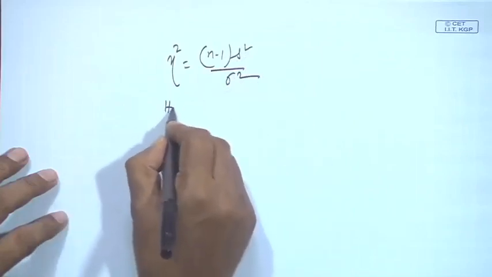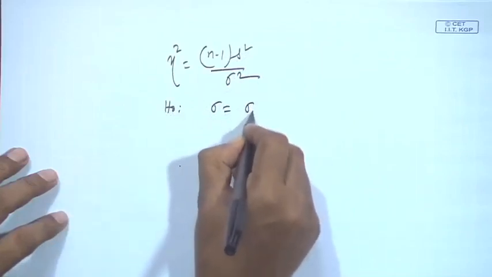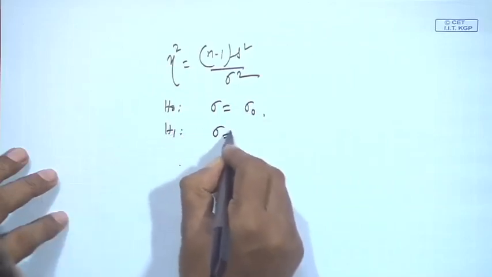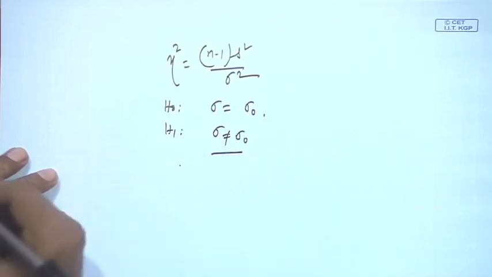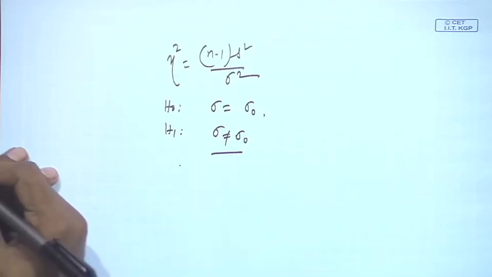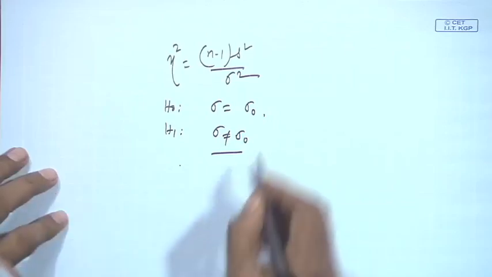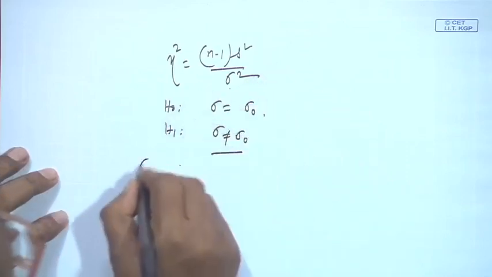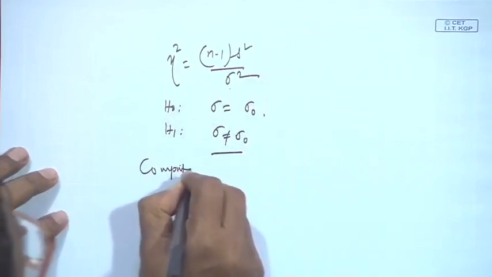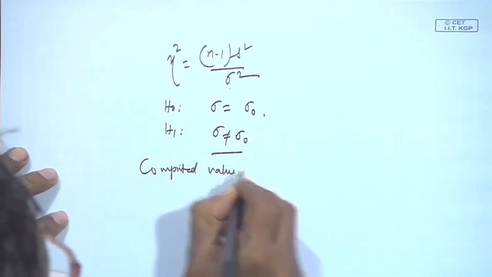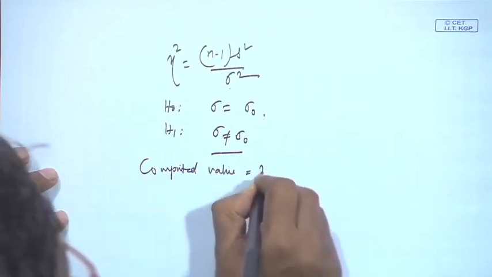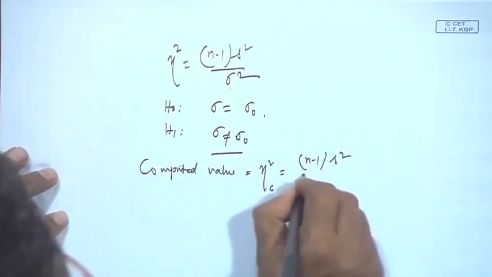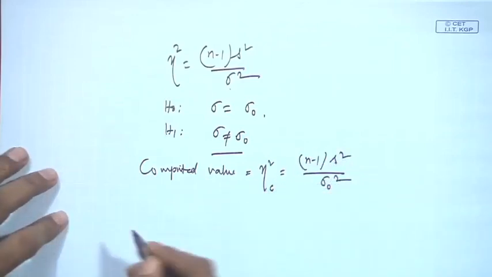What is your null hypothesis? Sigma is sigma 0. What is your alternative hypothesis? Sigma not equal to sigma 0. Okay. So, then your computed value will be chi square computed, which is n minus 1 s square by sigma 0 square.